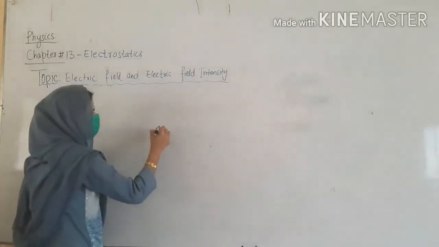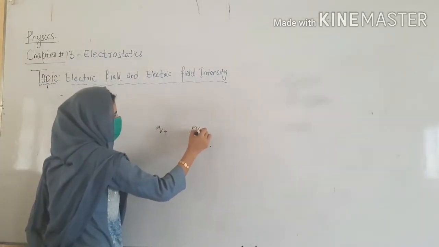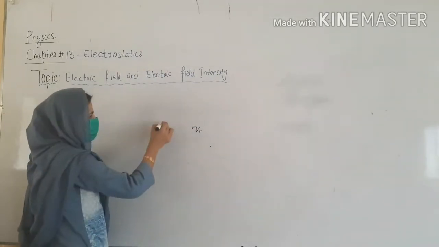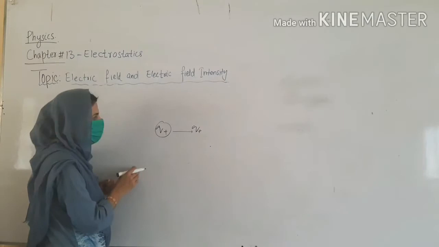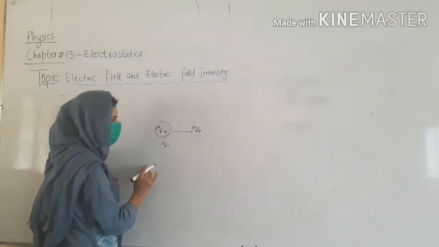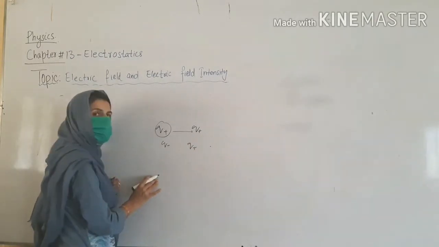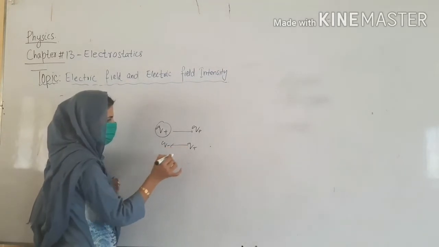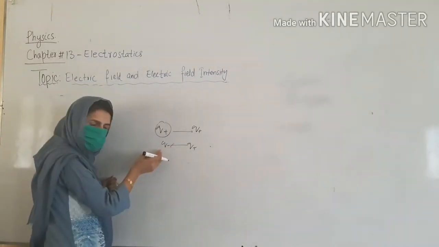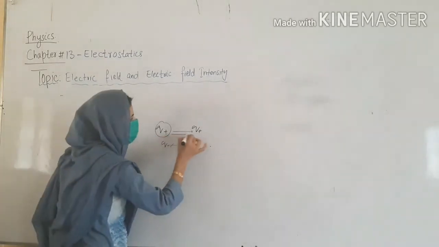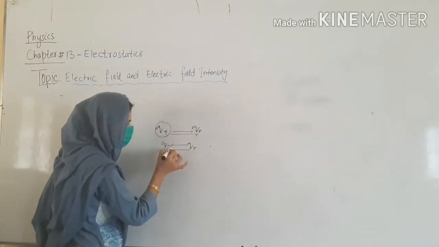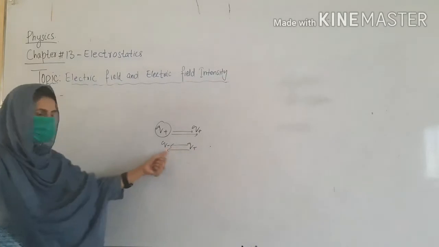If it is a charge Q plus and here is a test charge Q plus, then the direction will be repulsion along this. Suppose I have a negative charge and the test charge is positive. What will be the direction? The direction will be this, because there will be attraction now. In the first case there will be repulsion, and the electrostatic force will be along this direction. In this case, the electrostatic force will be along this direction.